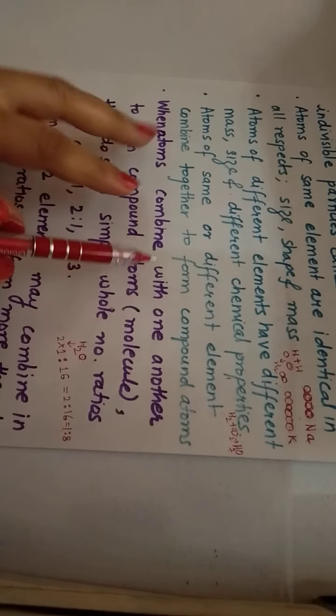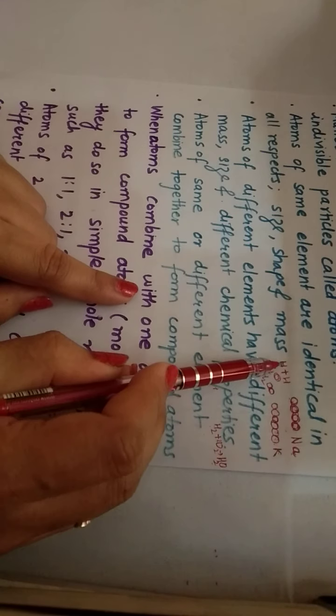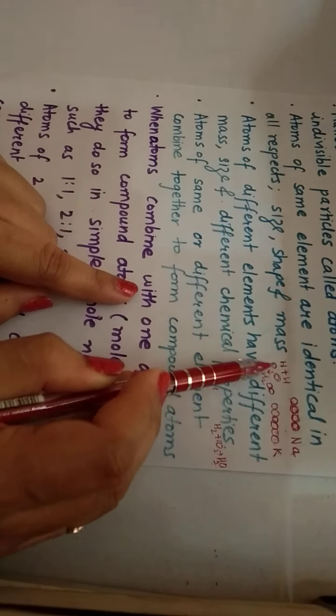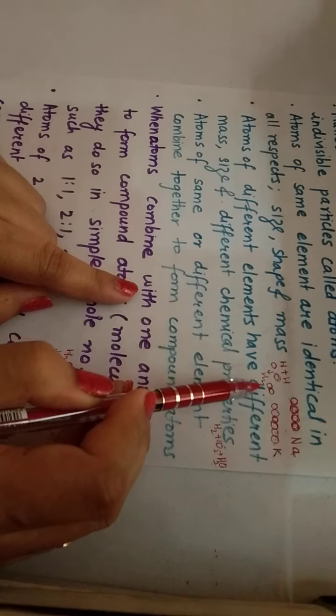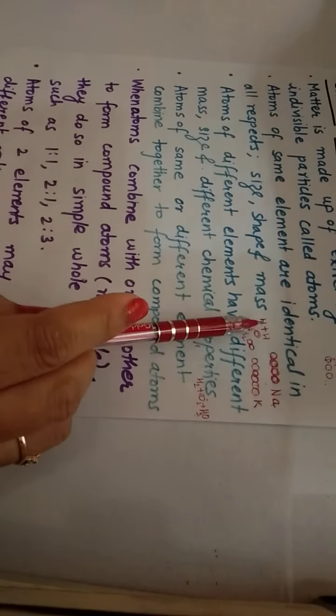Next, atoms of the same or different elements combine together to form compound atoms. What does it mean? Atoms of the same element, for example H and H, these are atoms of the same element hydrogen, these combine to form H2. Now this H2 combines with the atom of oxygen and forms a compound, that is, water. So atoms of the same element can combine and atoms of different elements can also combine to form compound atoms.